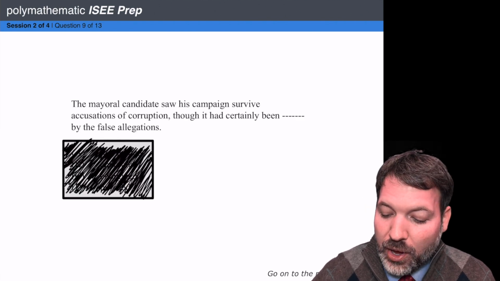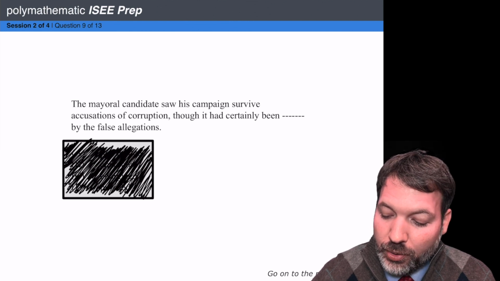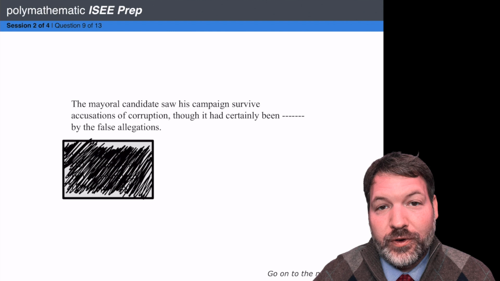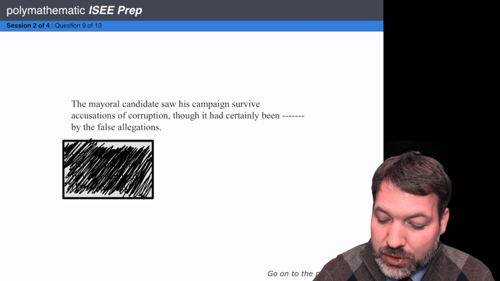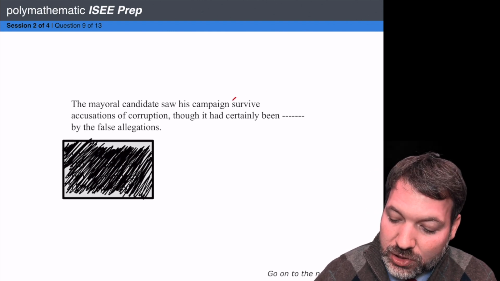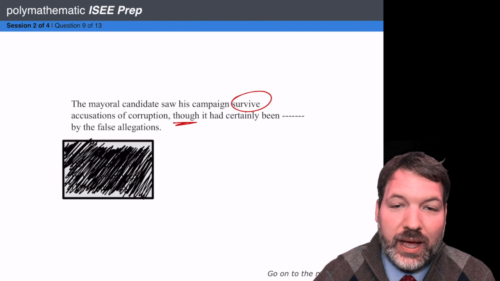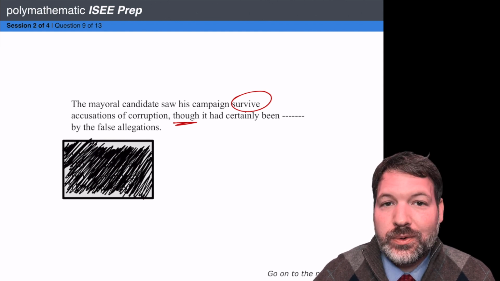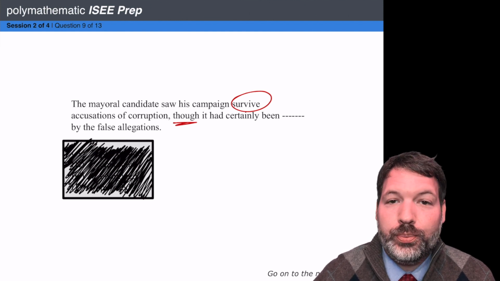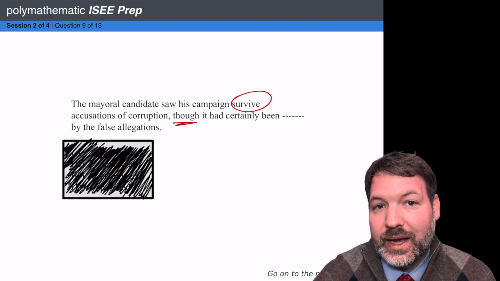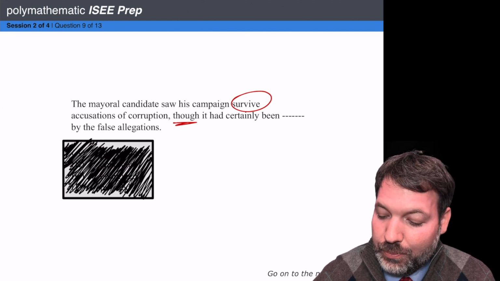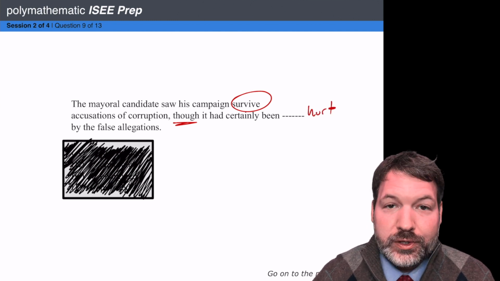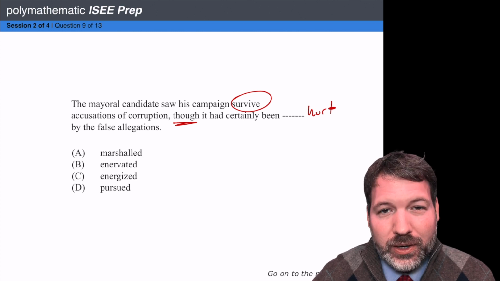Number 9, the mayoral candidate saw his campaign survive accusations of corruption, though it had certainly been blank by the false allegations. So again, the most descriptive part is that the campaign survived, though it had certainly been, and again, you can see we can often just go with things like help or hurt, positives or negatives in these blanks, though it had certainly been hurt by the false allegations. Does marshaled mean hurt?